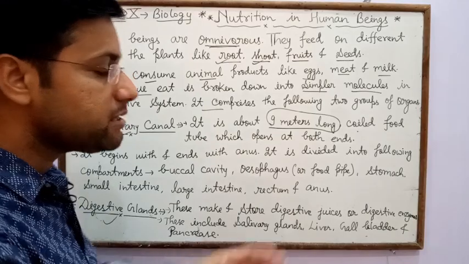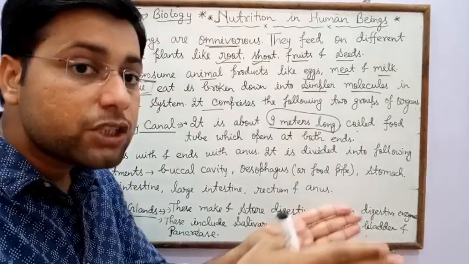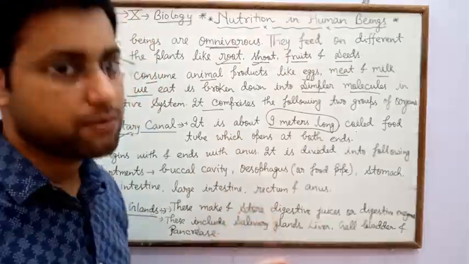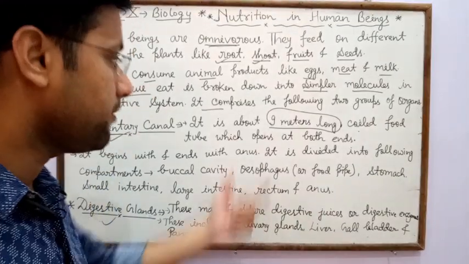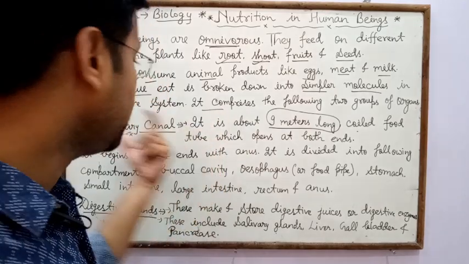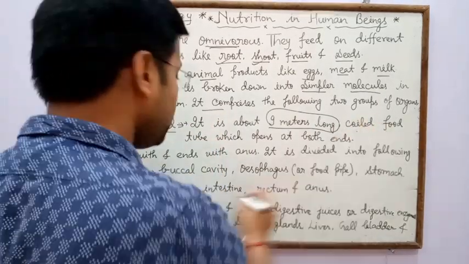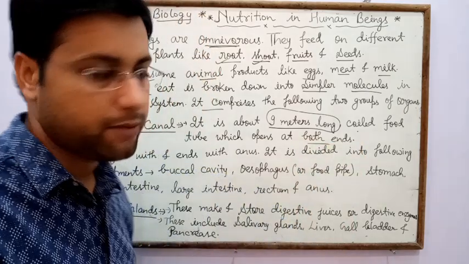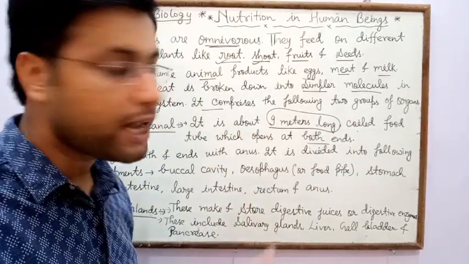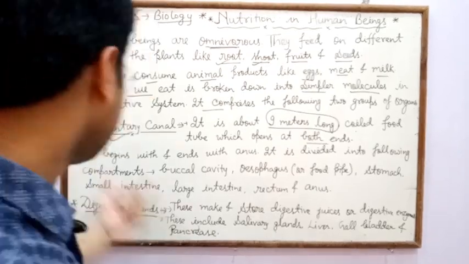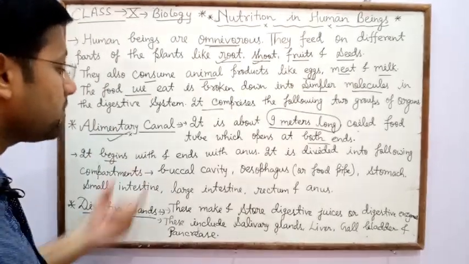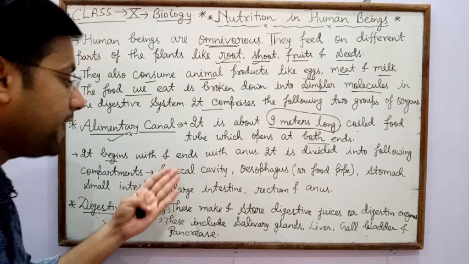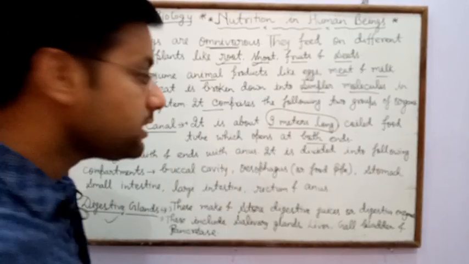It is a coiled food tube, and the broadest part of the alimentary canal is the stomach, a bag-like structure. The alimentary canal is a coiled food tube which opens at both ends. It begins with the mouth and ends with the anus.